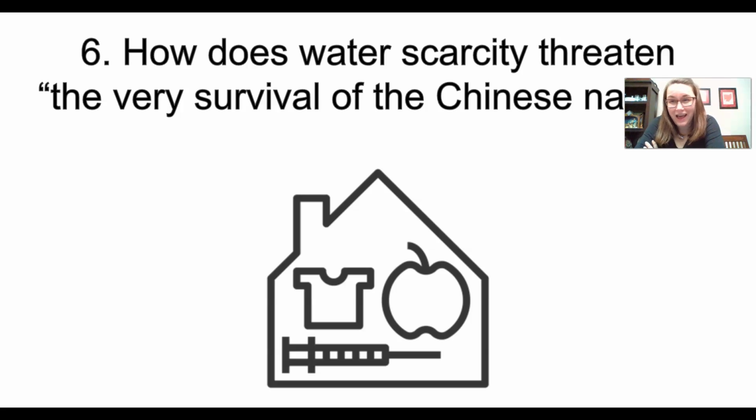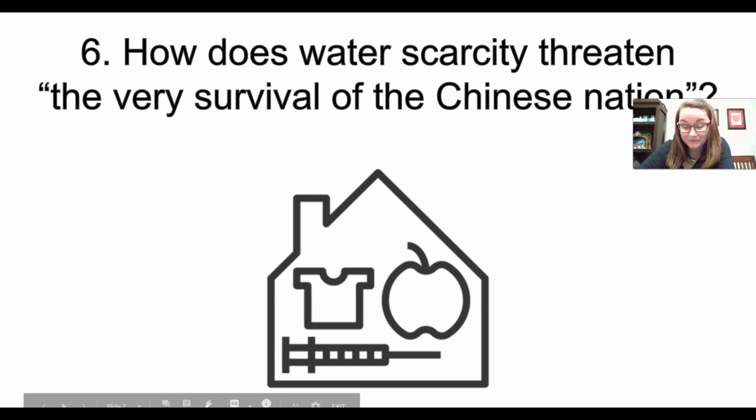And let's not go there. You have to have food and water to live. You can't live very long without food and water. And then, of course, you need shelter, something to protect you from the elements. So can China survive if they don't have water? It's a really interesting question, right?